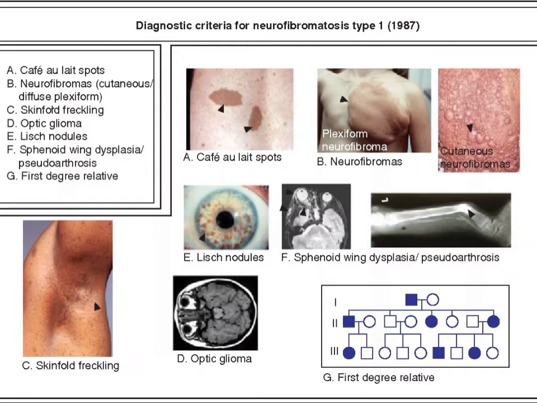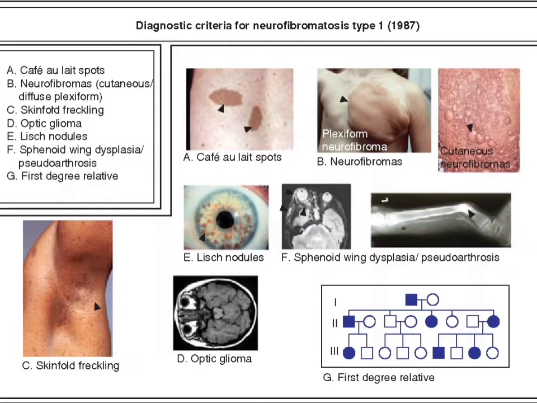Next is number C, which is below on the left side. You can see the axilla is shown. That is actually axillary freckling. So freckling of the axilla, these small dotted structures, freckles that can be found on the axilla. So that is axillary freckles. And next is number D, that is optic glioma. You can see the radiology where you can find out it is optic glioma.